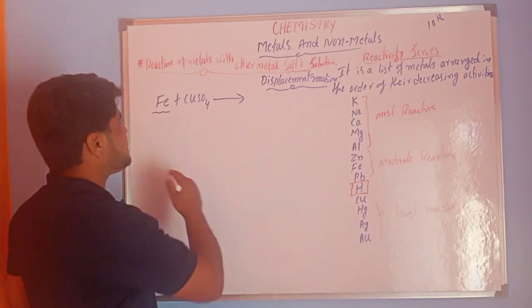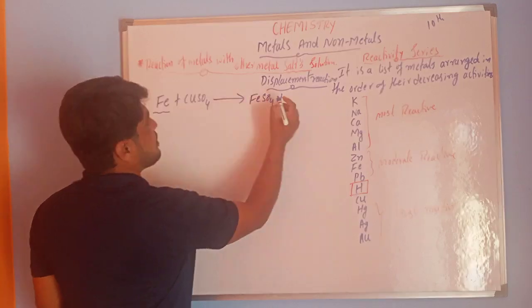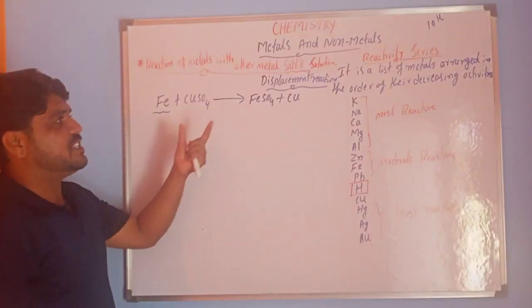So what are the products? FeSO4 and copper. It is a displacement reaction.